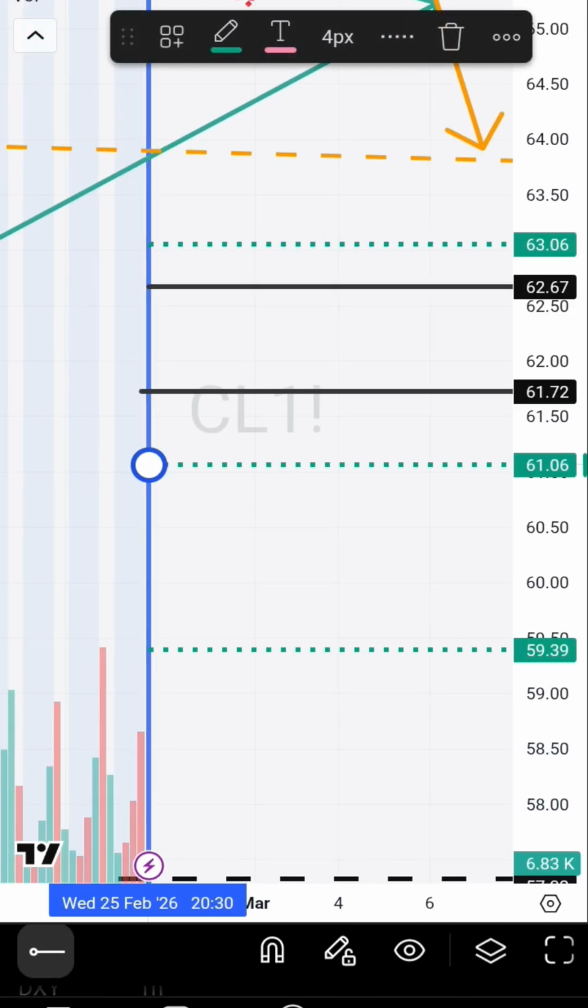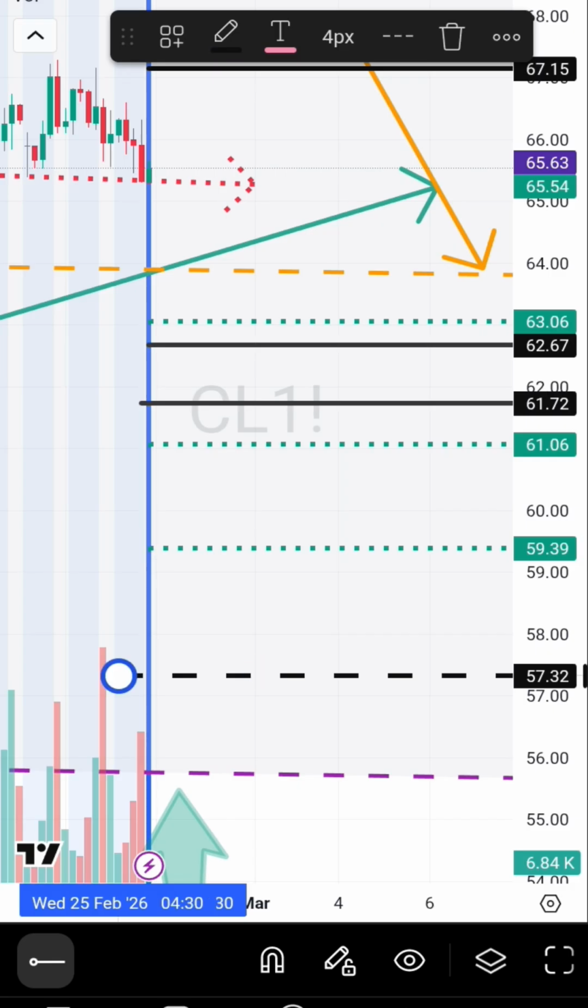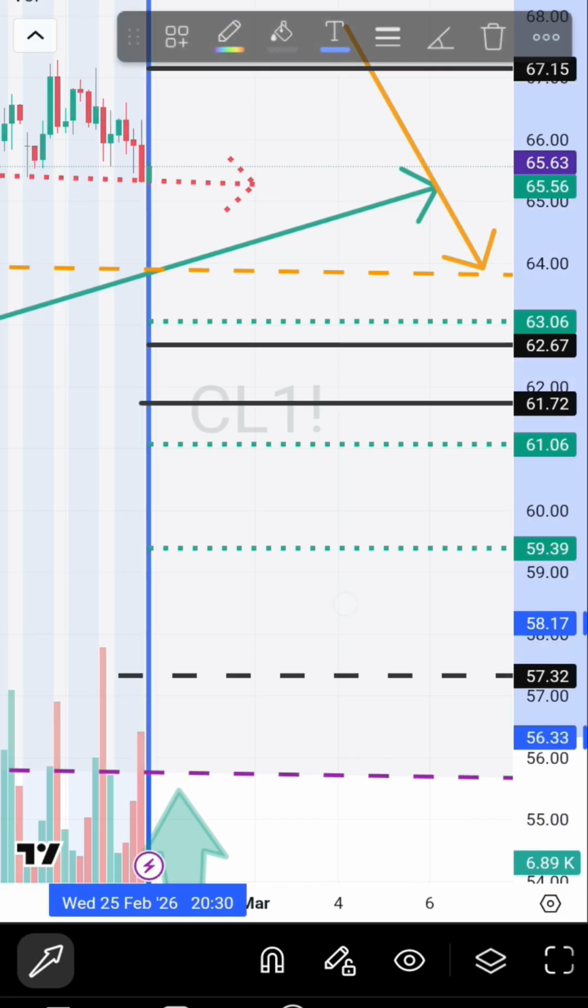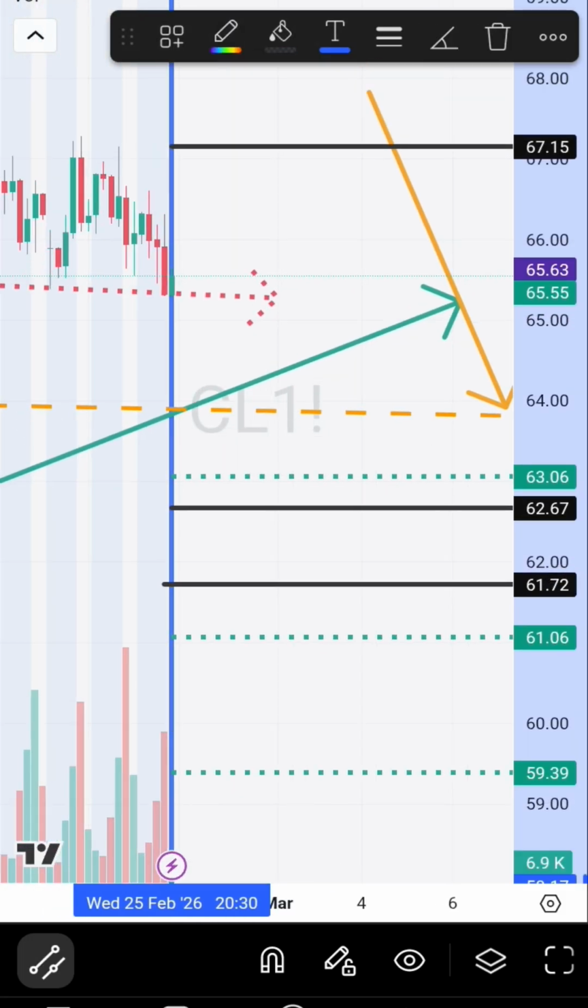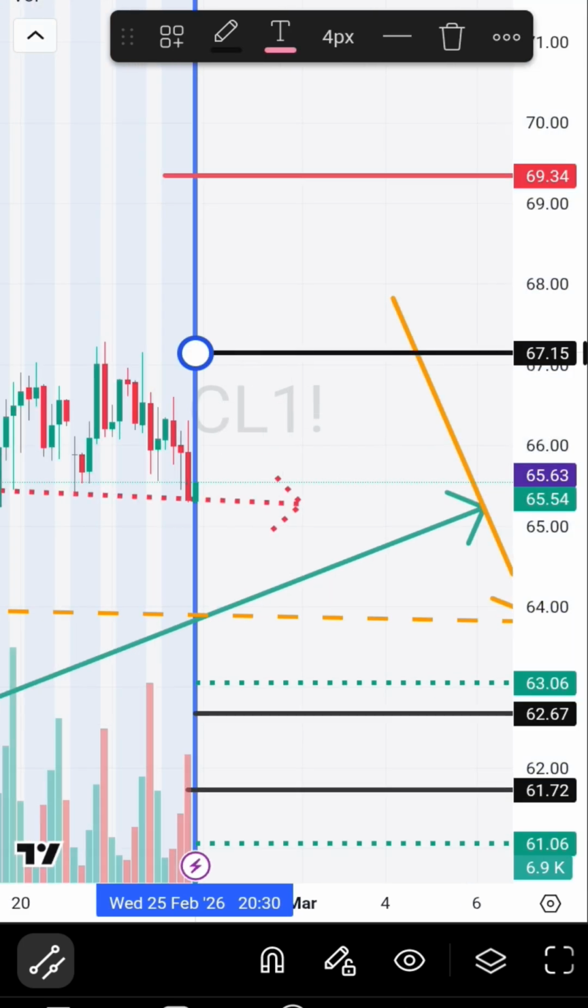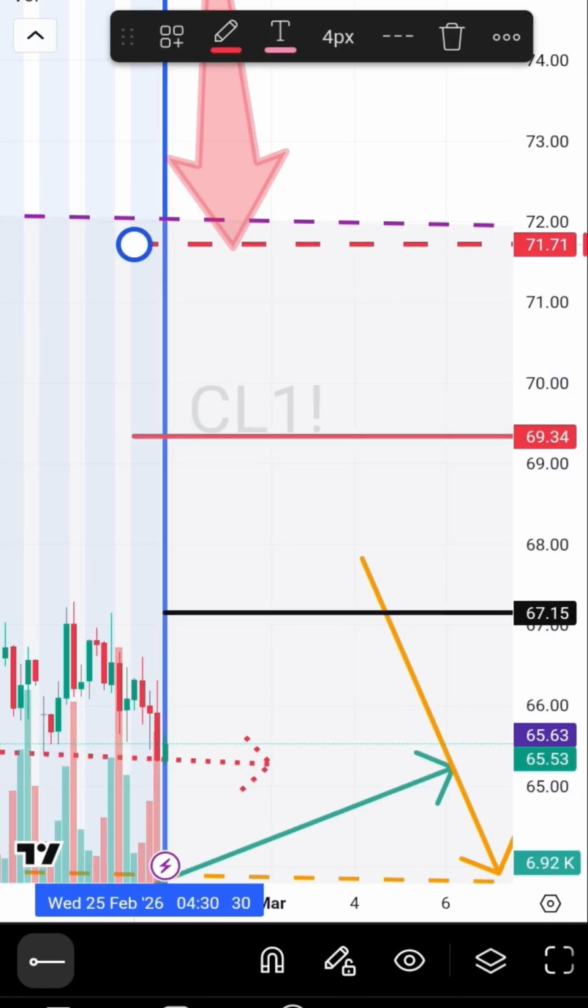And below there are multiple multi-week supports, and there is a multi-month or multi-year black stop loss hunting line, then the bottom end of the channel. So MCX crude also will follow this. And now if you see the top, there is a stop loss hunting line. Again there is a resistance line at 69, and a multi-year resistance line at 71.71.